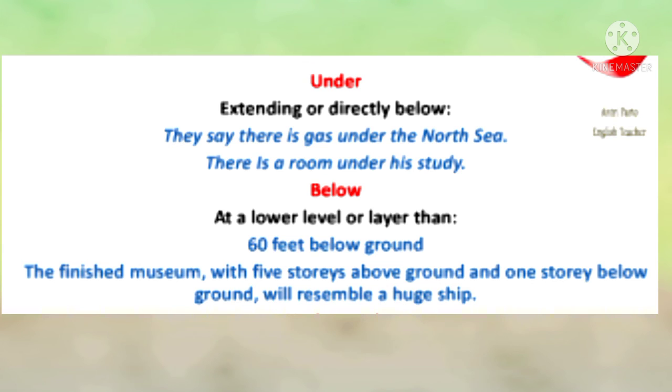Now, children, let us see prepositions under and below. Now, there is a slight difference between under and below. Now, what is the difference? See, under means lower than something. For example, there is a room under his study. But below means lower than something else, at a lower level. For example, the plane flew below the clouds.